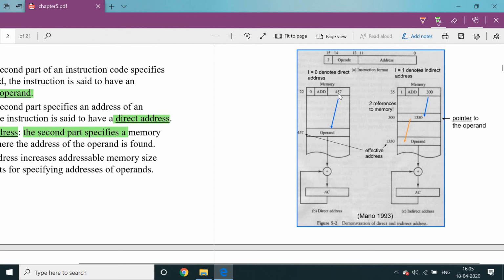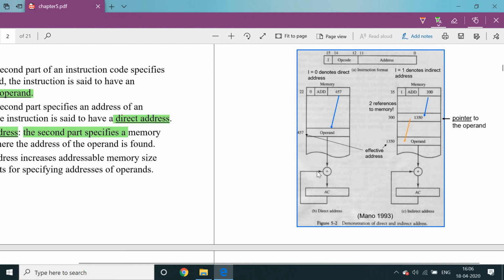The memory control circuit generates the address 457. From this address, the cursor checks where the 457 address is. In that location 457, the operand is available. This 457 acts as the effective address. Once the effective address is found, the operand is directly read from memory and passed to the ALU for execution. This addition will be implemented inside the ALU block, so the operand data is transferred to the ALU for processing.